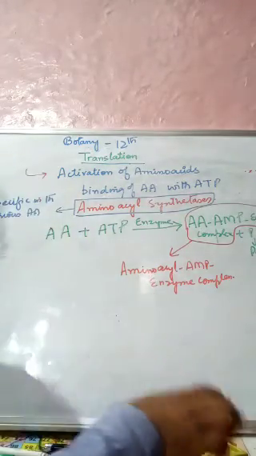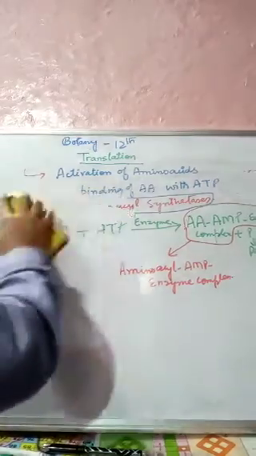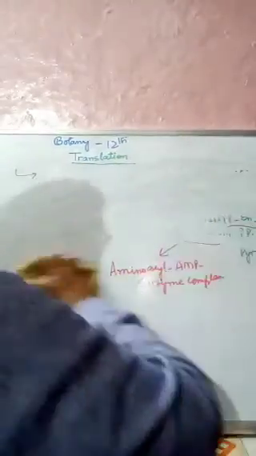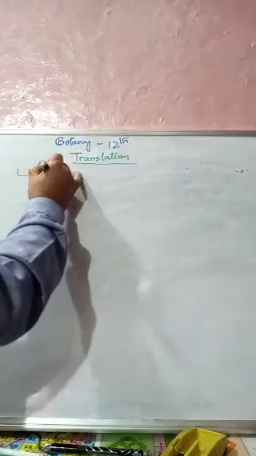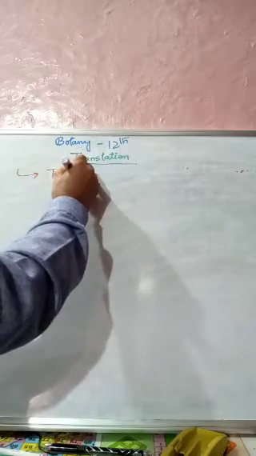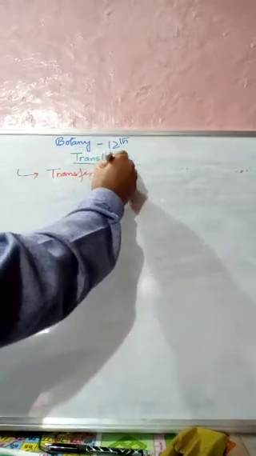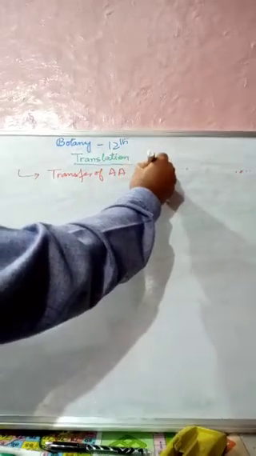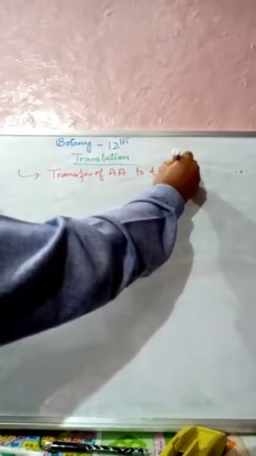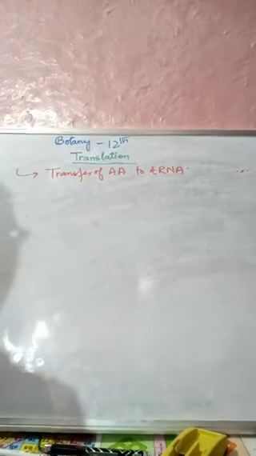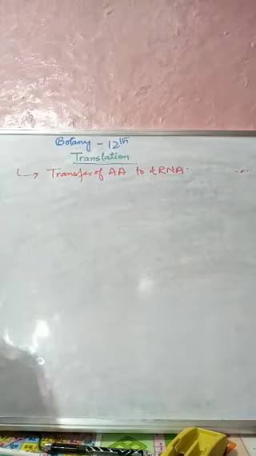What happens in this? Now our second step. The first step we had was the activation of amino acids. The second step which we have is the transfer of amino acids to tRNA. Transfer of amino acids to tRNA.